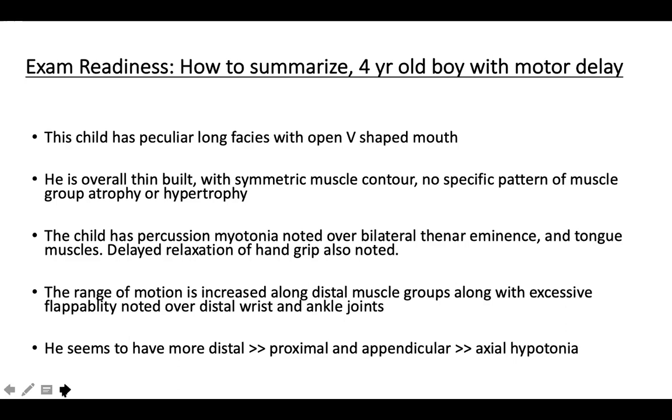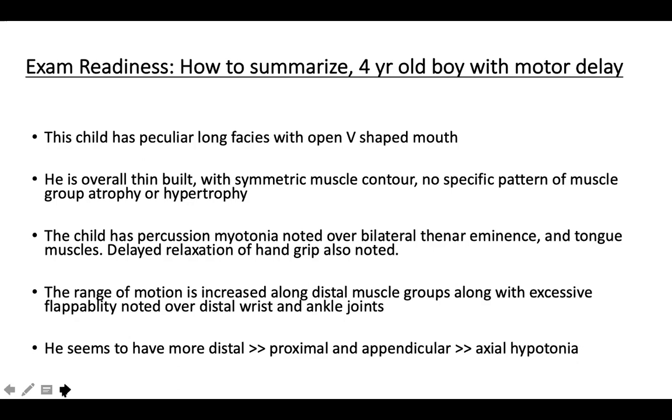The range of motion is increased along the distal group of muscles, along with excessive flappability noted over the distal wrist and the ankle joints. He seems to have more distal than proximal and appendicular more than axial hypotonia. So in presence of this particular pattern of weakness with this particular pattern of atrophy and percussion myotonia, I would like to think that this child has myotonic dystrophy. So this is how you summarize your inspection findings, palpation findings and percussion findings.